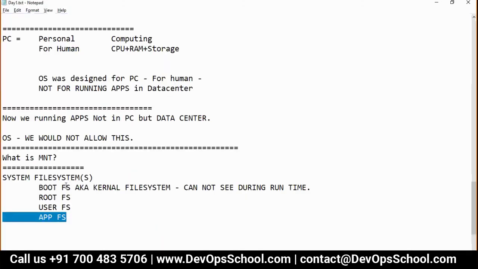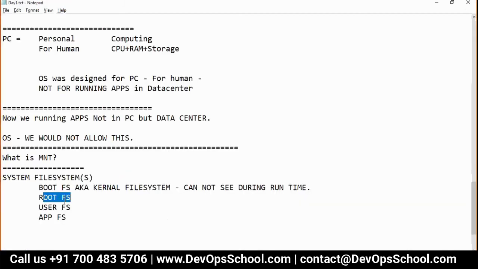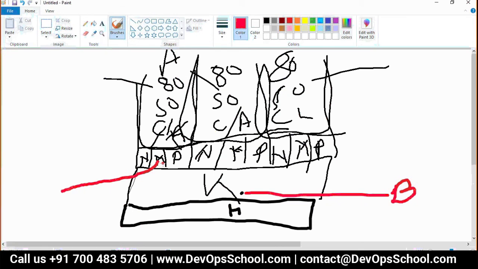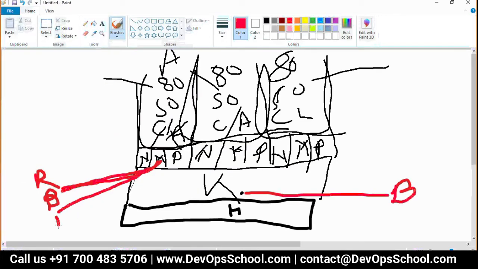Where is the boot file system? So guys, the boot file system is here. Where do you get a root file system? The root file system, you get it in the mount. Here, this is the mount. And where do you get the user file system? Here, you get it in the mount. So here, the root file system, boot file system and application file system, you get in the mount.